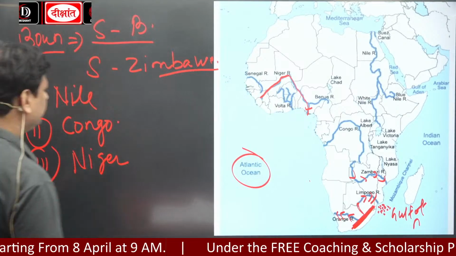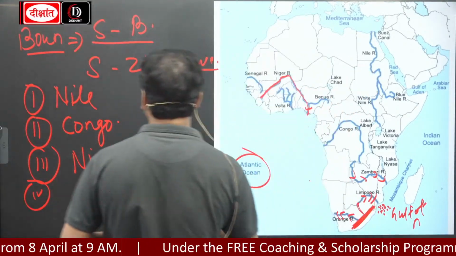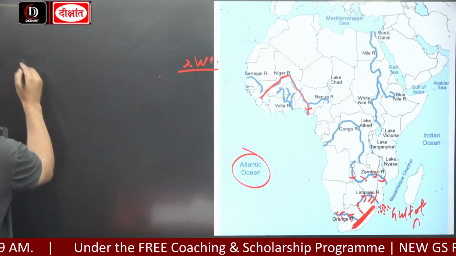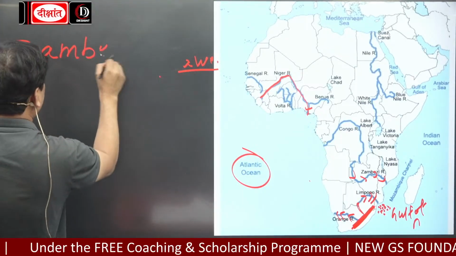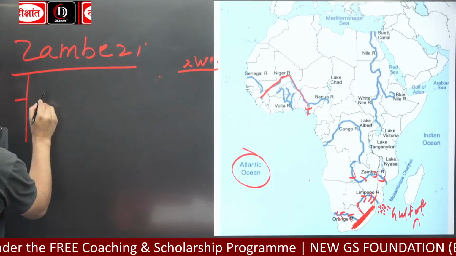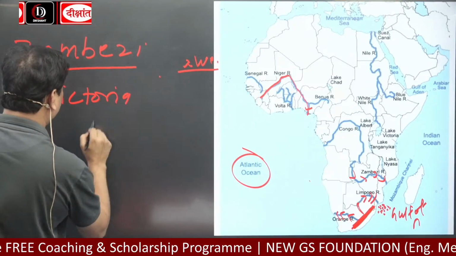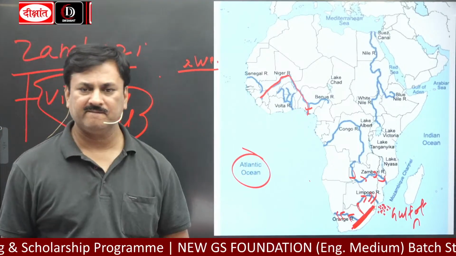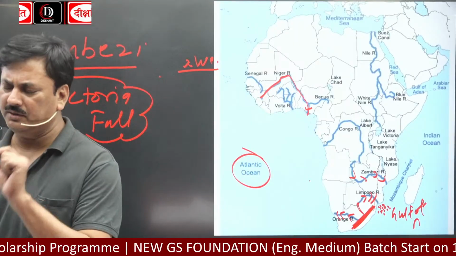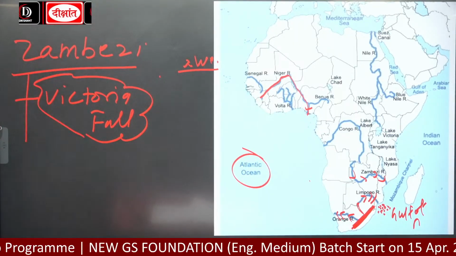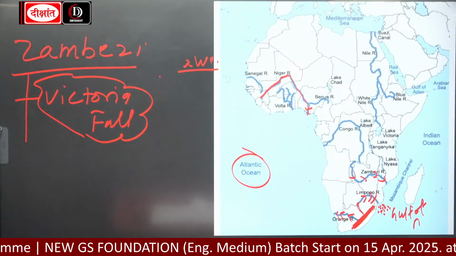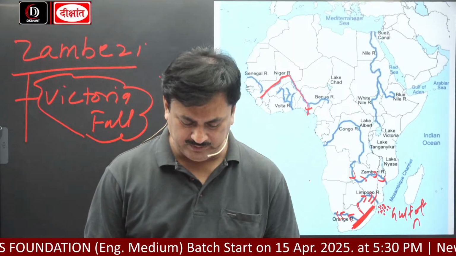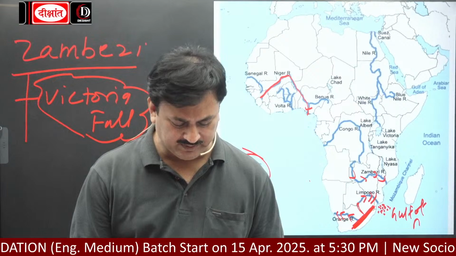So remember one thing, on River Zambezi there is Victoria Fall. This fall was discovered by David Livingstone, and this waterfall is also called the Smoke that Thunders. क्या कहते हैं इसको? The Smoke that Thunders.